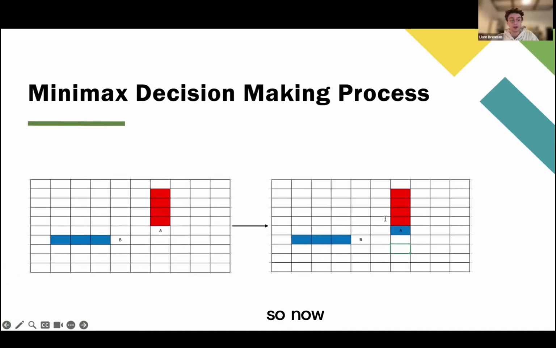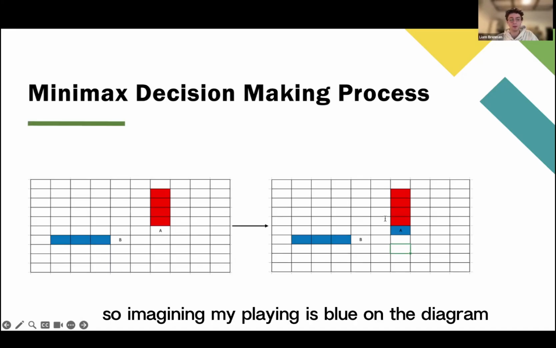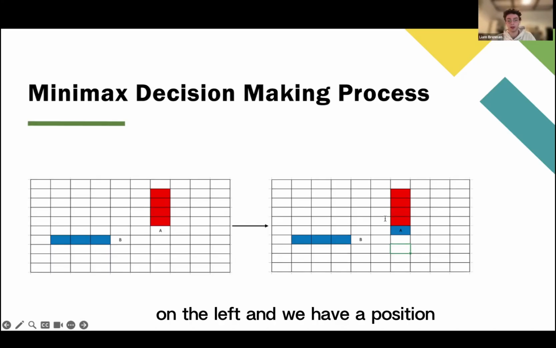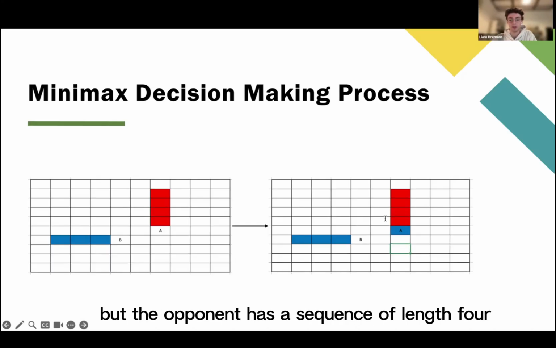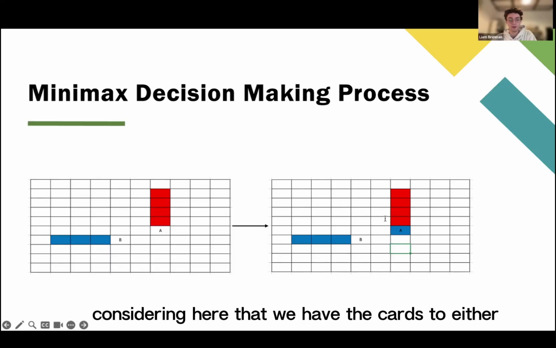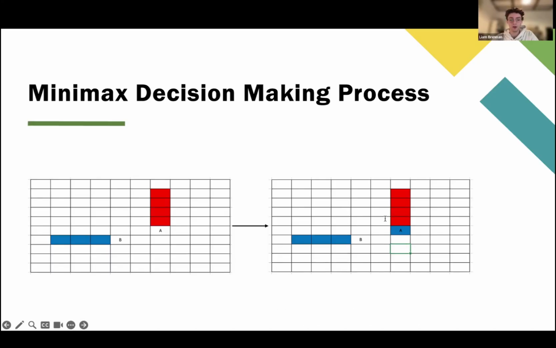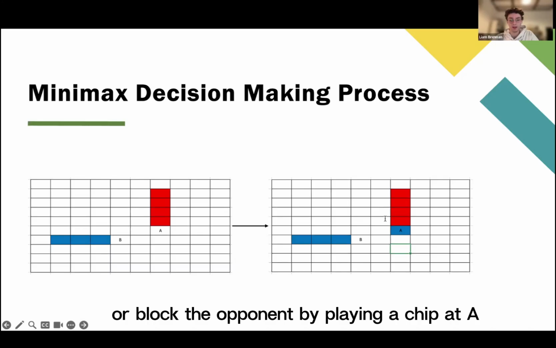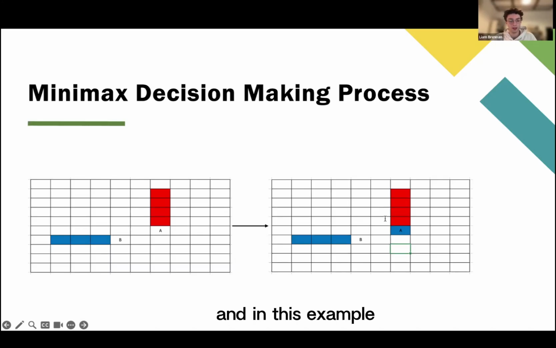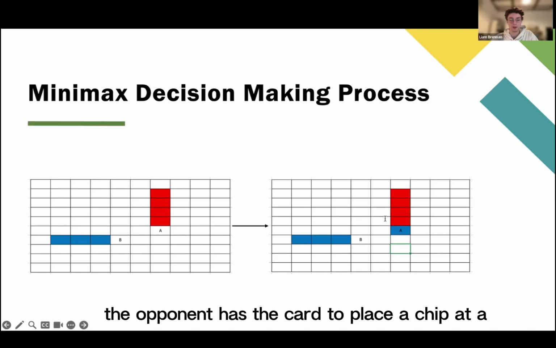Now let's break down a simple game state to explain the Minimax decision-making in a bit more detail. Imagine we're playing as blue on the diagram on the left, and we have a sequence of length 3, but the opponent has a sequence of length 4. We have the cards to either extend our position by playing a chip at B or block the opponent by playing a chip at A. In this example, we also assume the opponent has the card to place a chip at A on the next turn.